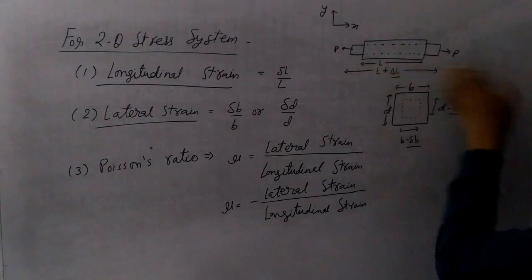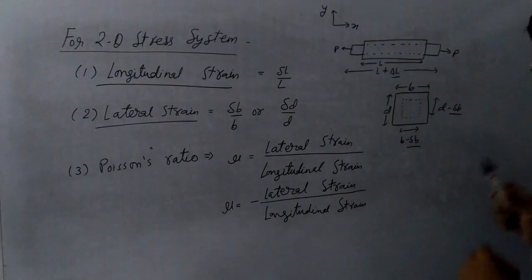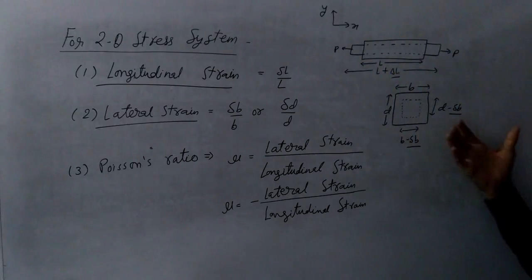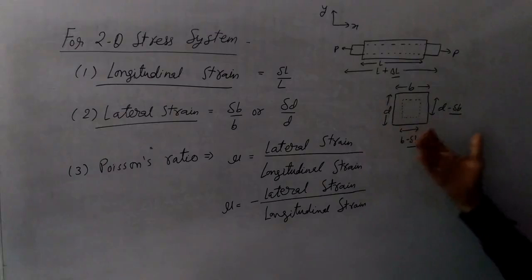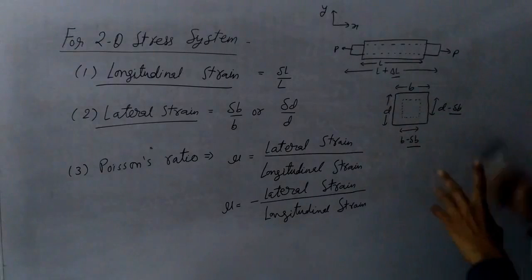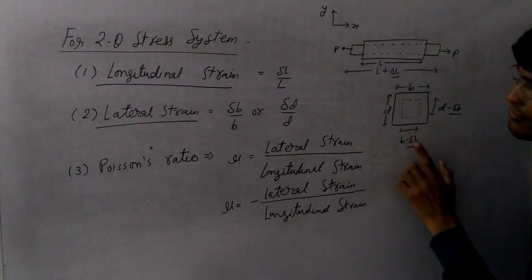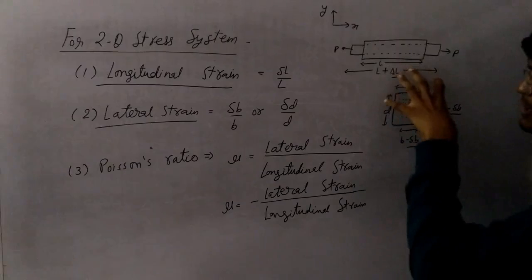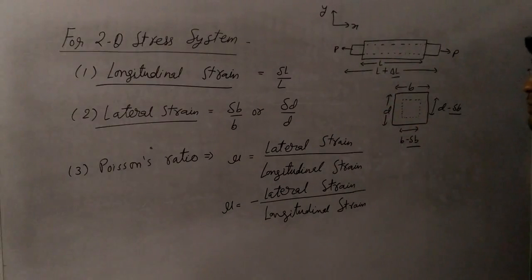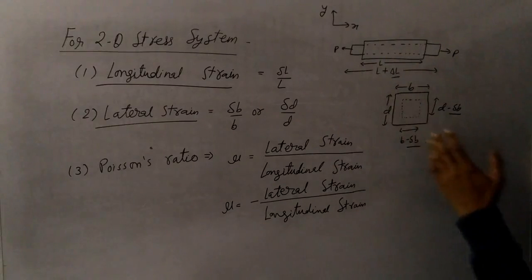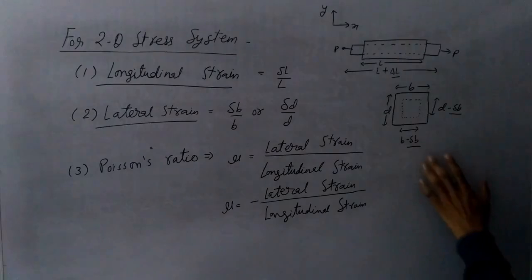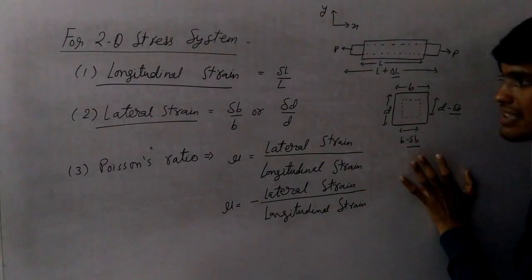So the length is longitudinal, and the perpendicular direction is in the direction of B and D, meaning in the plane of the cross-sectional area. For lateral strain, we are going to use the dimensions of the cross section, because this cross section is perpendicular to the direction of the load. So these are the lateral strains.